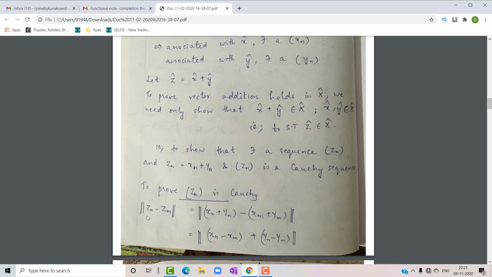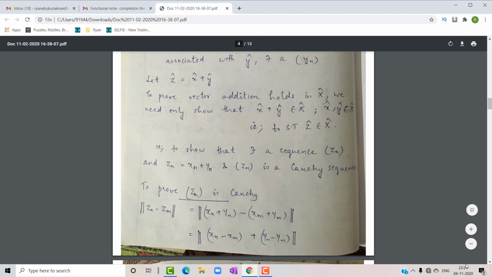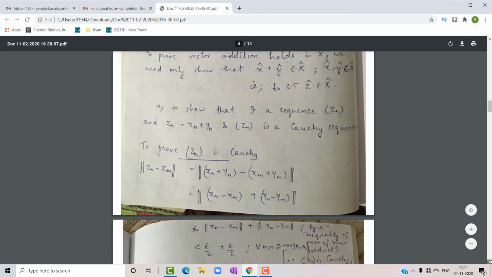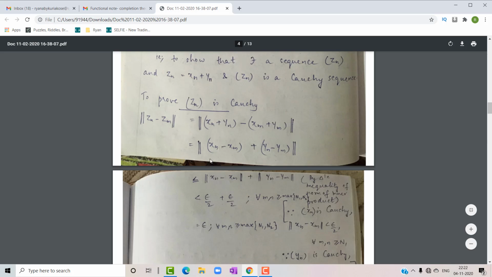So the norm of Zn minus Zm can be written as the norm of xn plus yn minus xm plus ym. We are going to regroup the members inside this norm, so that xn minus xm becomes one quantity and yn minus ym becomes another quantity, which is one and the same. So it is equal to the norm of xn minus xm plus yn minus ym.